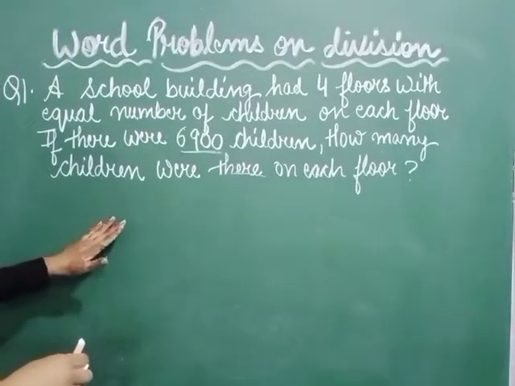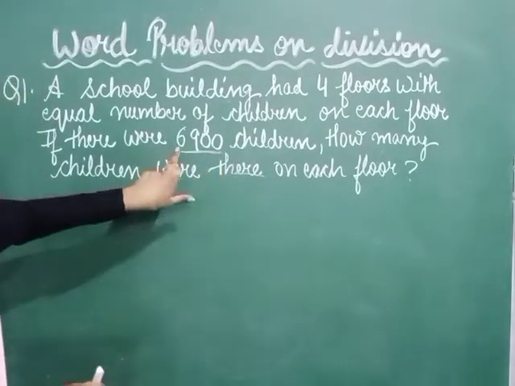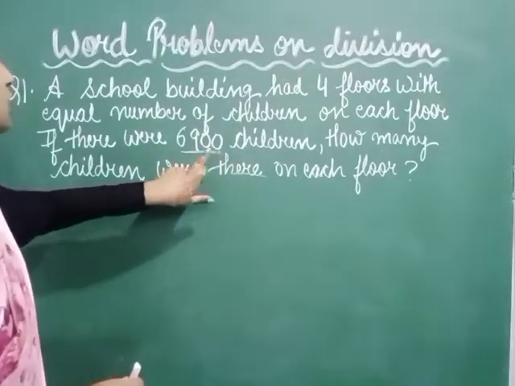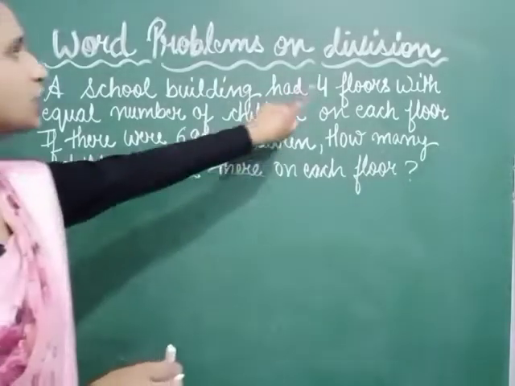Now, for finding children in each floor, we have to divide 6,900, the total number of children, by the number of floors, that are 4.